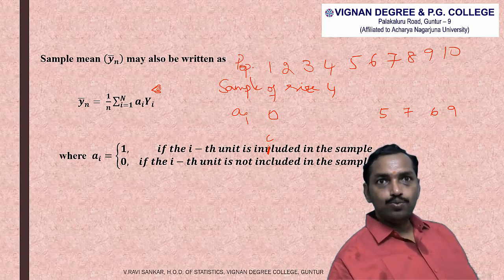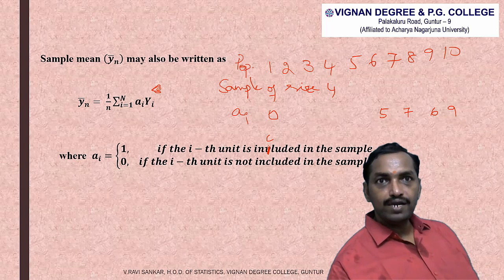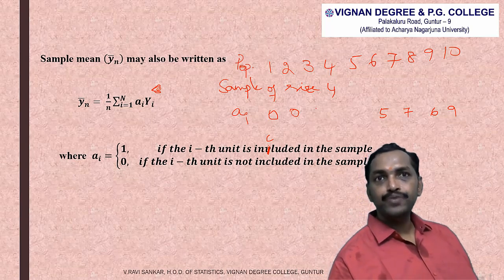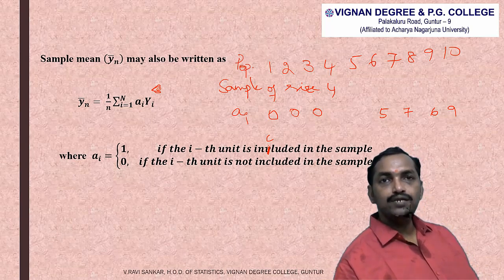Similarly, 2. 2 is not there in the sample. So the corresponding AI value of 2 is 0. 3. 3 is not there in the sample. So the corresponding AI value is 0. 4. 4 is not there in the sample. So the corresponding AI value is 4.